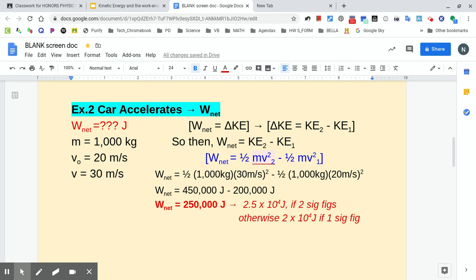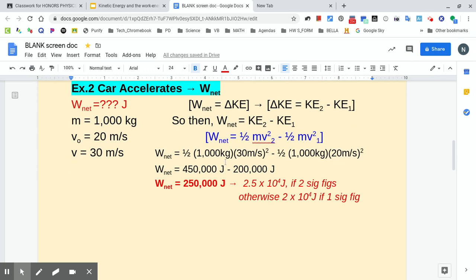We had final minus initial velocity when we did acceleration problems. So then we can break it down again into our KE equations: half mv squared of our final one, and then half mv squared of our initial. And we're subtracting those to get the net work.